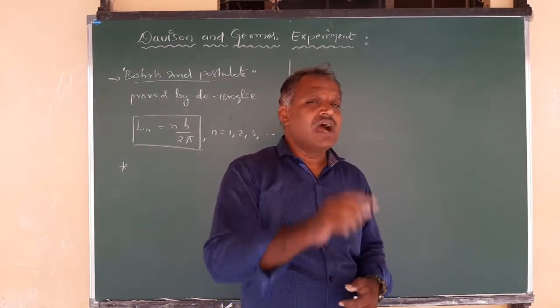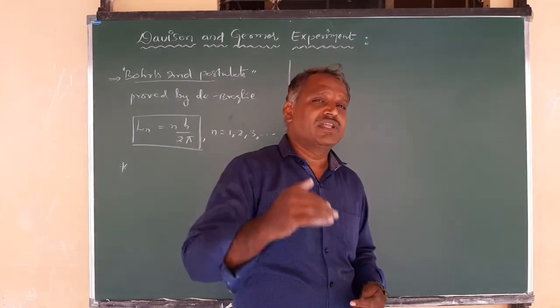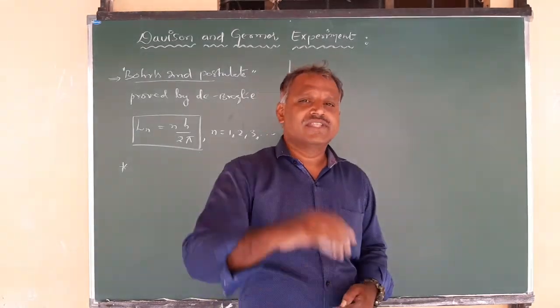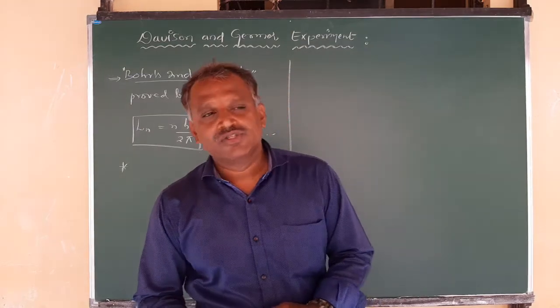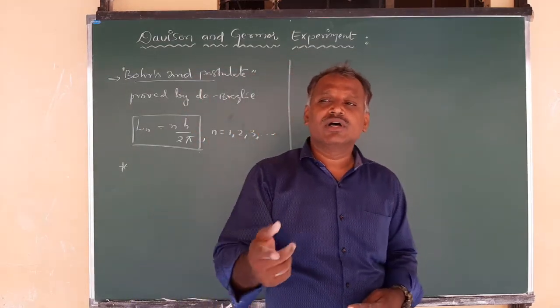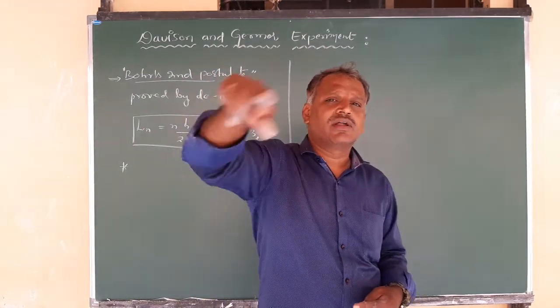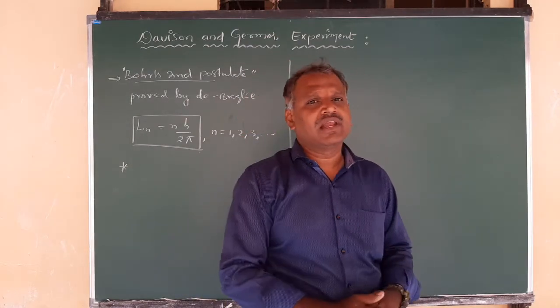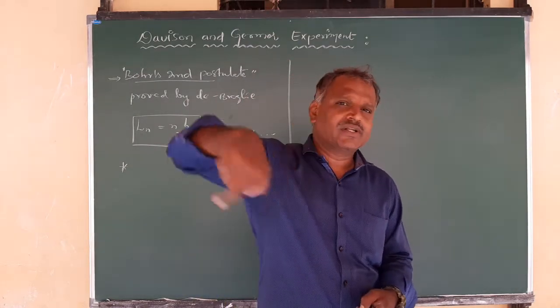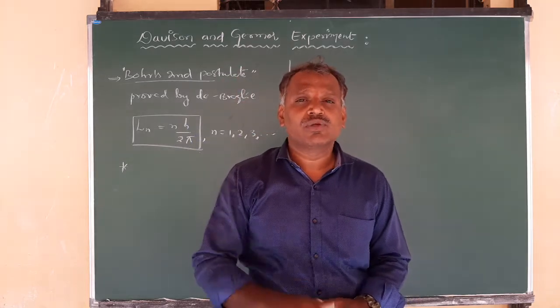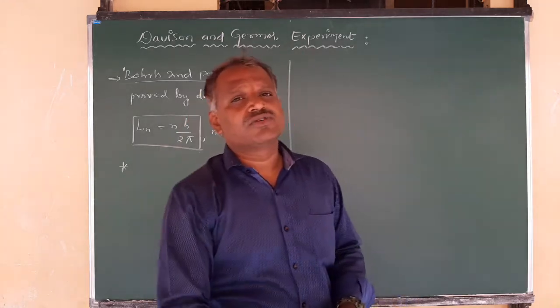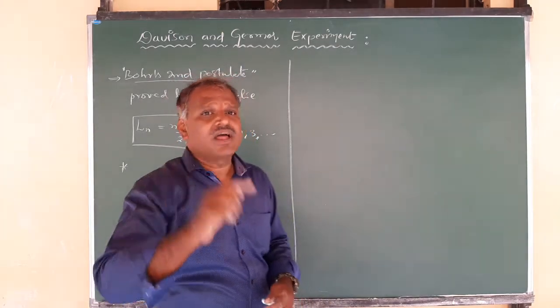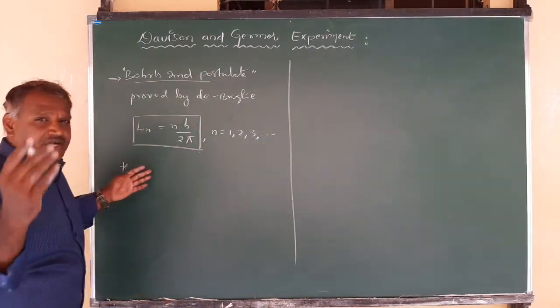Suppose the electron is in the fifth orbit, then 5 times lambda gives the total path covered by the electron in that orbit. So in any orbit, suppose in the nth orbit the electron is revolving, then the perimeter of that circular path followed by the electron is equal to n times the wavelength associated with that electron in that orbit. That is given by de Broglie.